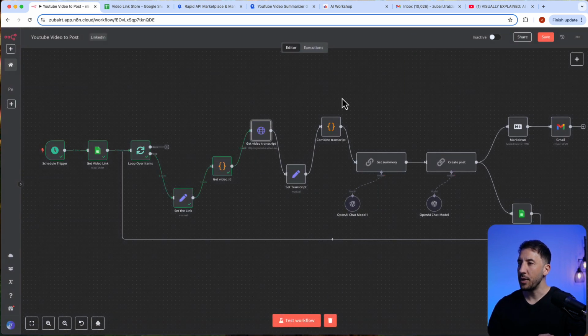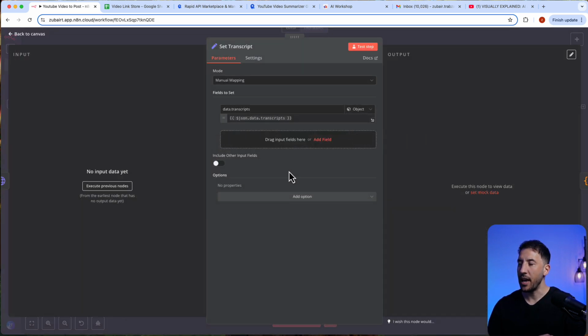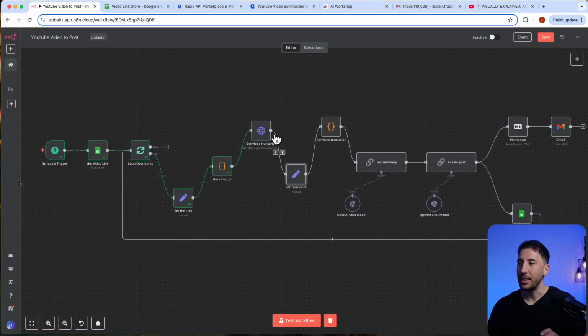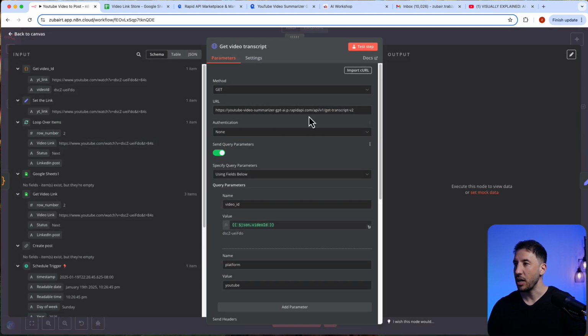So what we're going to do next is take a look at the set node, because we want to be able to grab the data or the transcripts that's coming off of that HTTP request node here. Oh, actually, I forgot to test this.